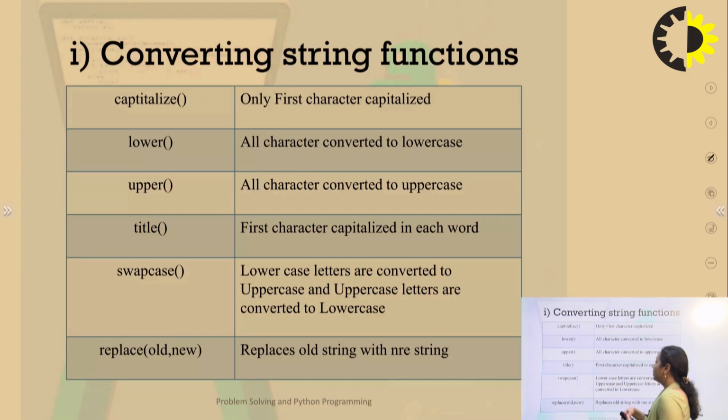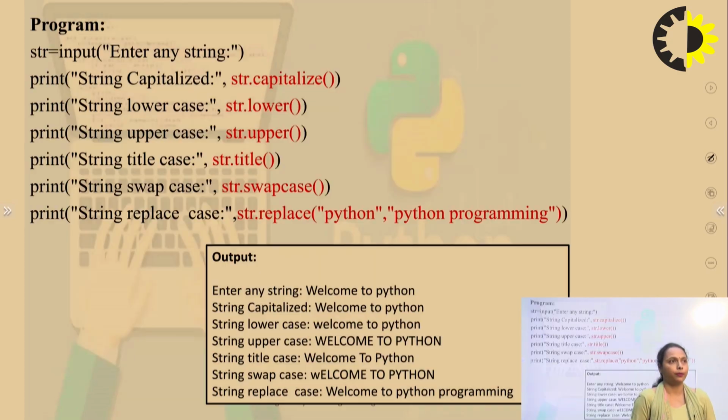Title will convert the sentence into title form, that is, the first character of each word is capitalized, as we see in titles. Swapcase converts lowercase letters into uppercase and uppercase into lowercase. And replace(old, new) will replace the old string with the new string. Here you can see the example also.